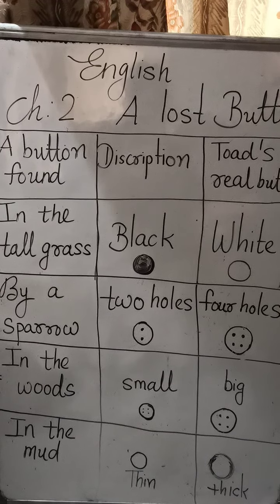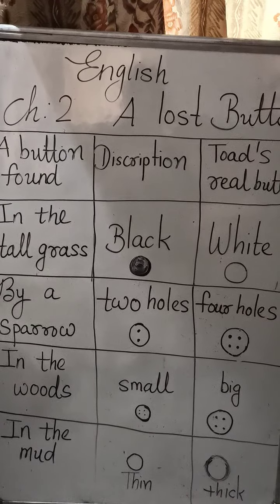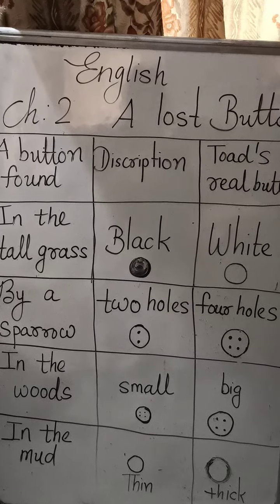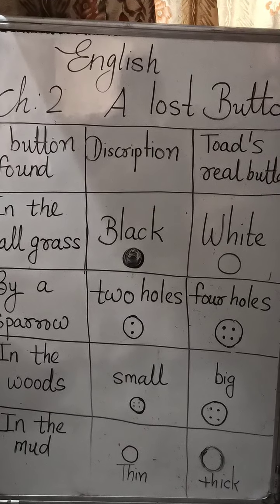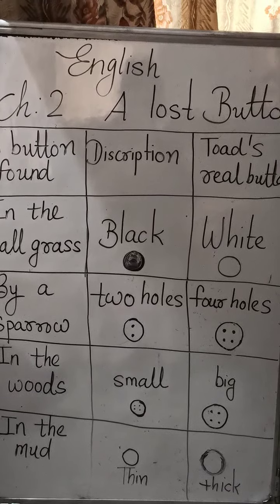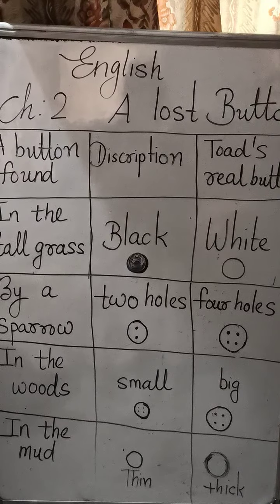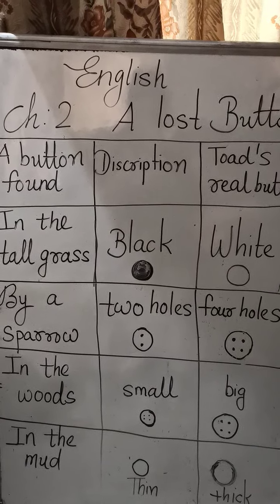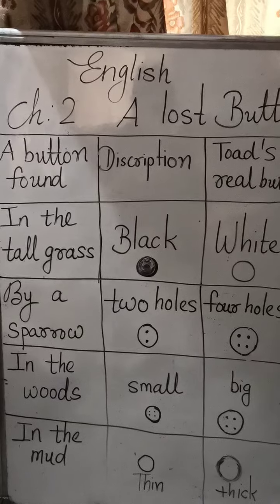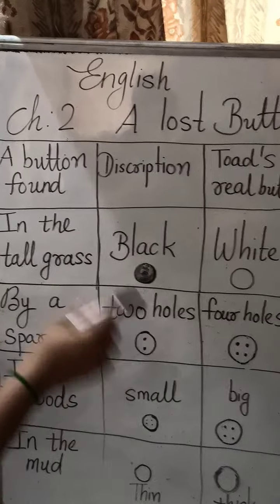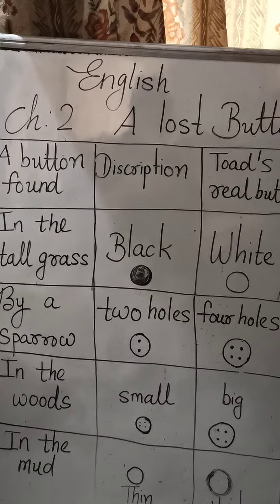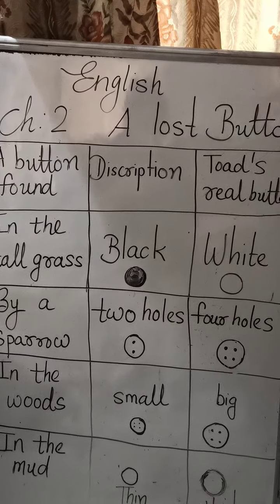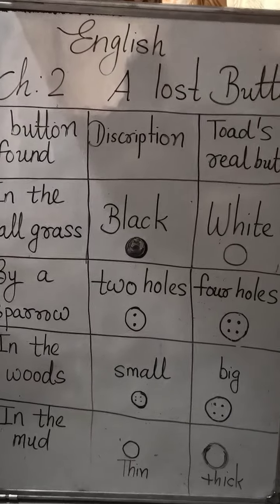That is why he helps Toad to find his button. So once again, they walked back to the large field. And we will see how many places they will visit and what type of buttons they will collect during this journey. Let's see, will they succeed or not in finding this button? Let's check it out.